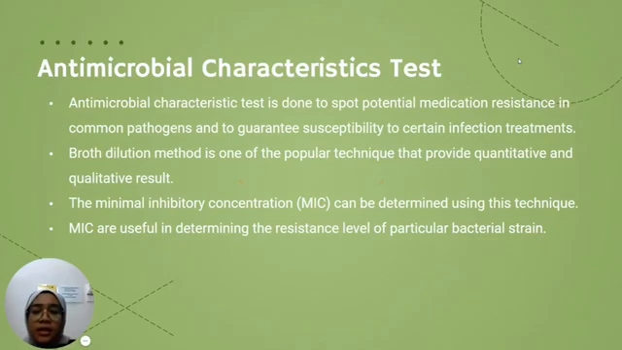The antimicrobial characteristic test is done to spot potential medication resistance in common pathogens and to guarantee susceptibility to certain infection treatment. The broth dilution method is one of the most popular techniques that provide quantitative and qualitative results. The minimal inhibitory concentration, or MIC, can be determined using this technique. MIC is useful in determining the resistance level of a particular bacterial strain.